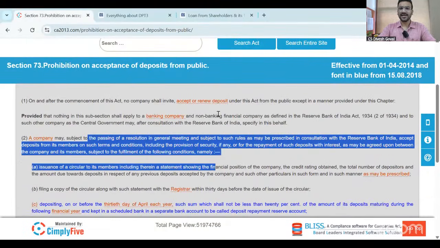Under this, it is mentioned that whenever a company accepts a deposit, that is loan from shareholder, for a private company, they have to pass an ordinary resolution in the general meeting of the company. So if your company has passed a resolution in the general meeting of the company, then only you are allowed to take loan from shareholder. Without resolution in the general meeting, your company cannot accept loan from the shareholder.